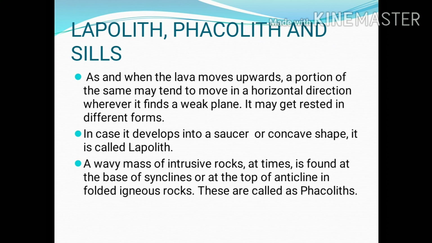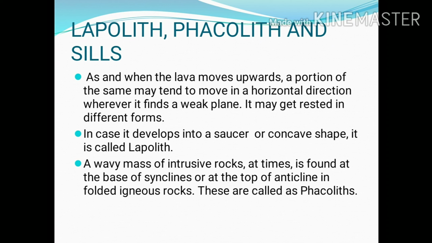A wavy mass of intrusive rocks at times is found at the base of synclines or at the top of anticlines in folded igneous rocks. I hope you have seen crest and trough in a wave. So those crests and troughs are called as synclines and anticlines.